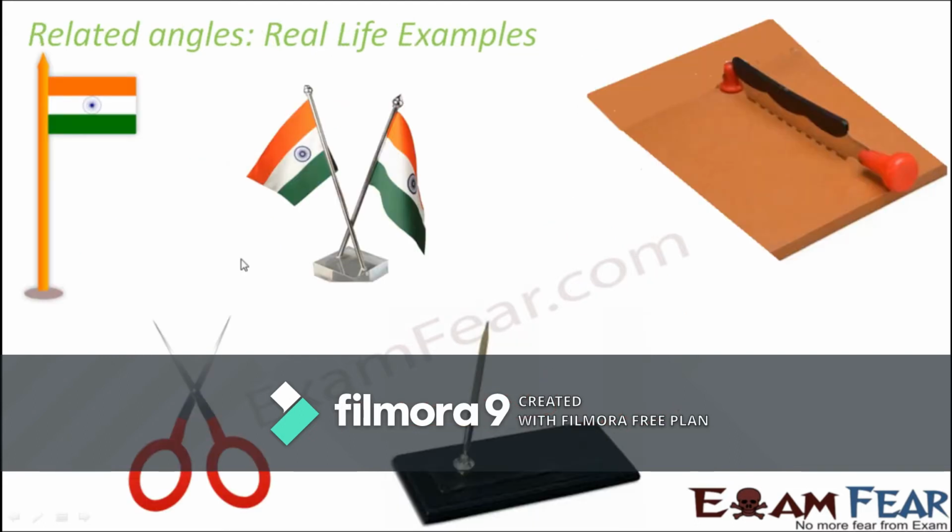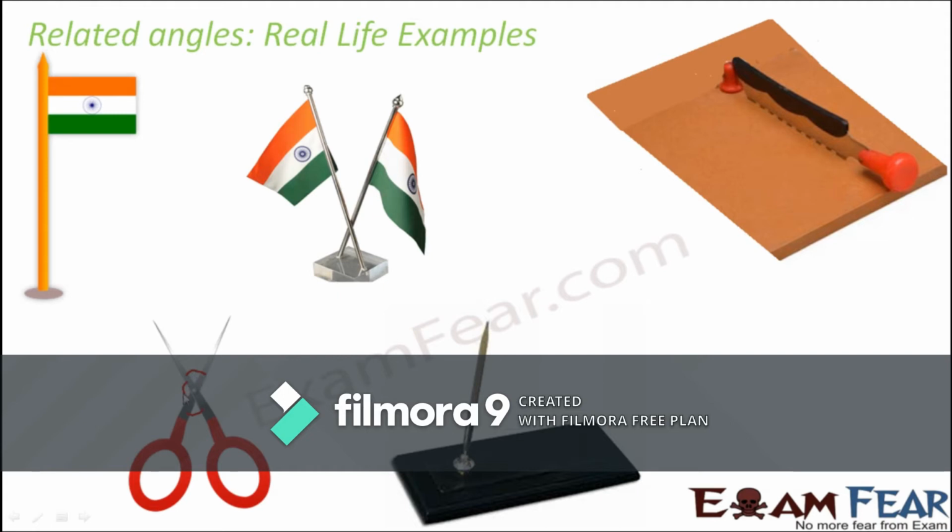Now that we have learned about so many different types of angles, we talked about adjacent angles, linear pair, vertically opposite angles, complementary angles, supplementary angles. Now let us see, do we actually see these kinds of angles in things around us? Well, we do. Think of a scissor. What do you see? You see two lines intersecting each other, and you can experience the existence of vertically opposite angles. At the same time, you can also experience the existence of linear pair.